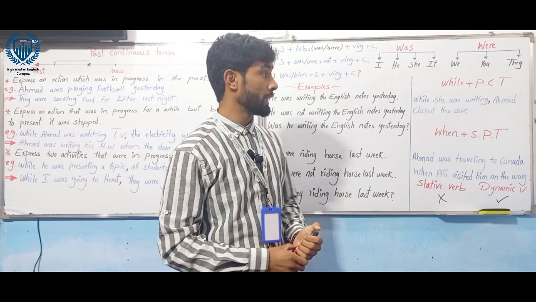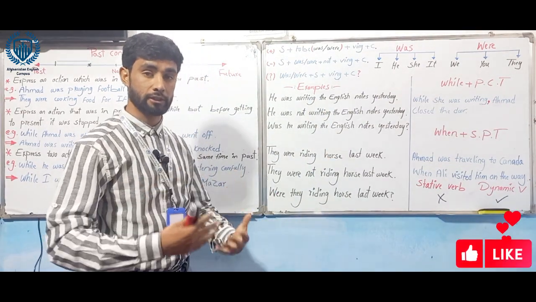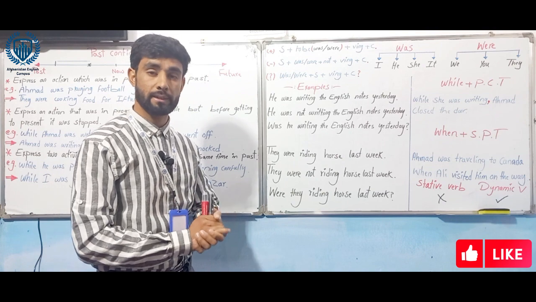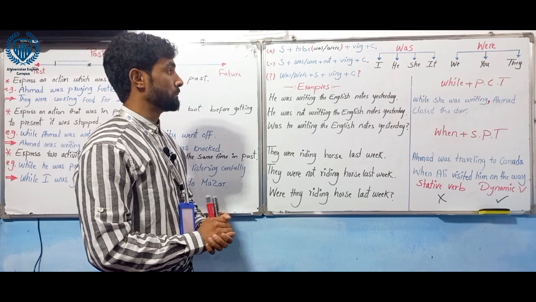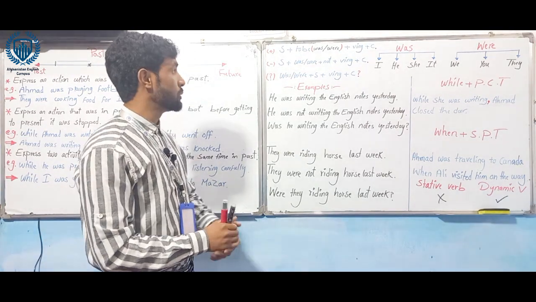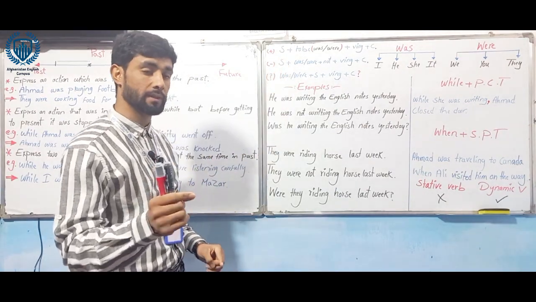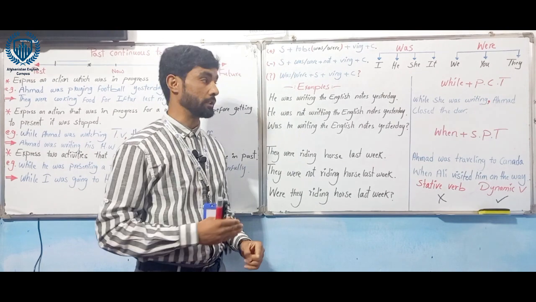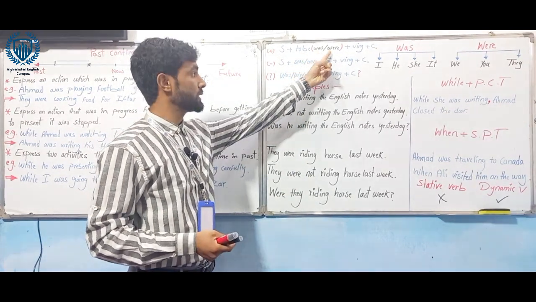Come to the next part. The next part is about the structure of past continuous tense. How to form past continuous tense. In the affirmative or positive form of past continuous tense, we use a subject. Of course, in every sentence we have a subject. Without a subject, a sentence is not complete. Plus to be. The to be is always was and were.